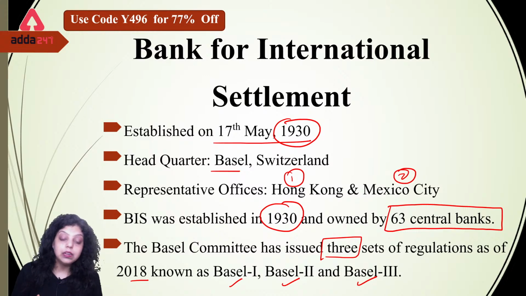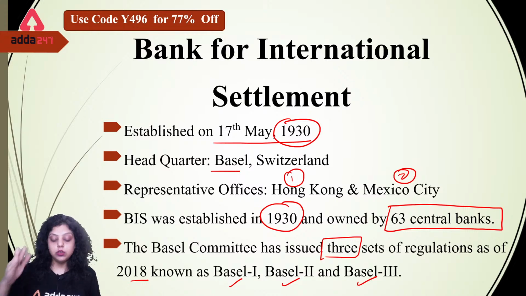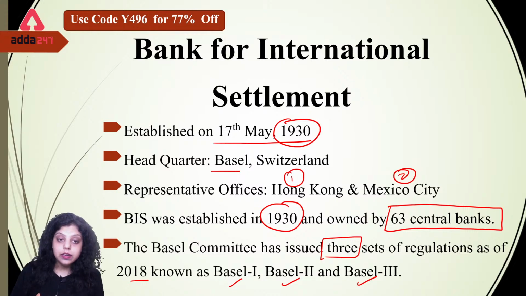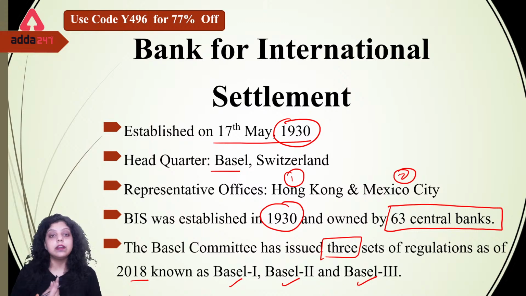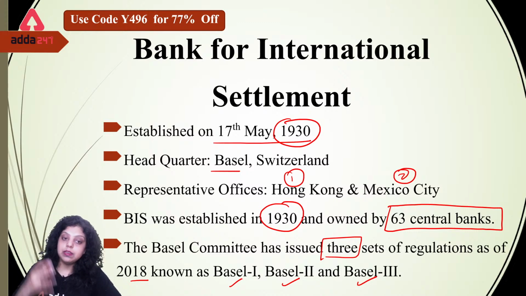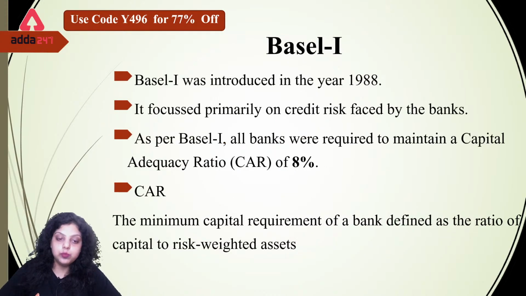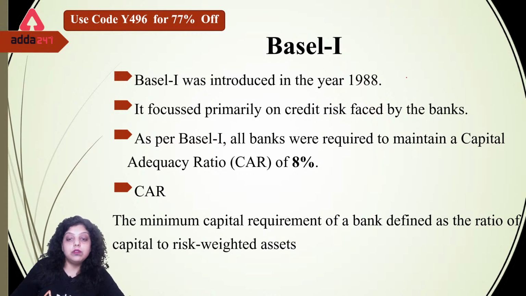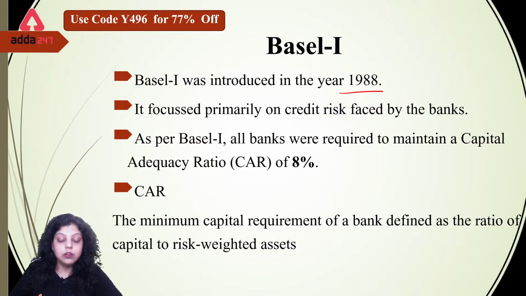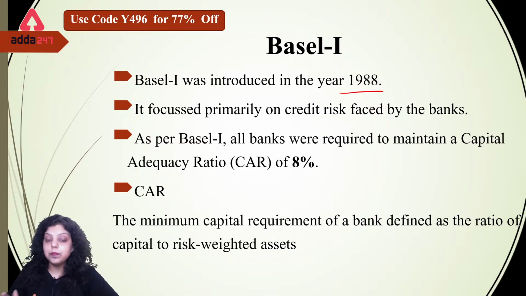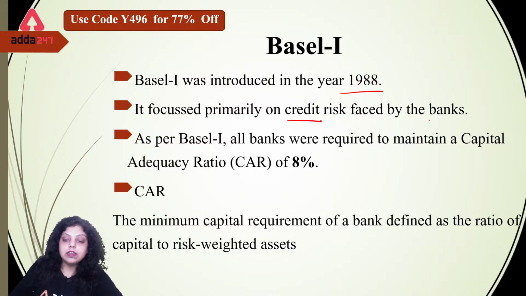Both are different, but both are working in the same direction to create certain regulations which will be implemented in international banking, so that the types of risk which the banks are exposed to will be reduced by these norms. Okay. So let's first understand what is Basel 1. Basel 1 was introduced in the year 1988 and it was implemented in the year 1998. It focused primarily on the credit risk faced by the banks.